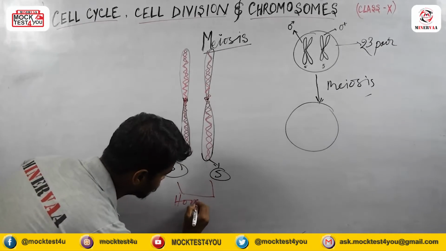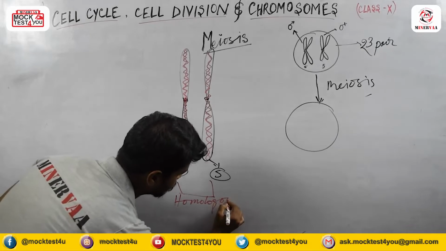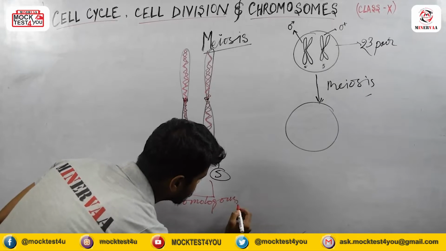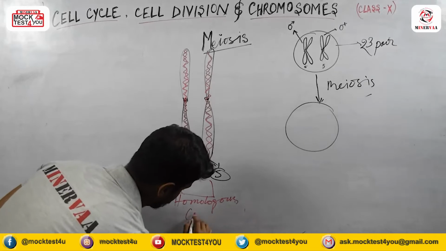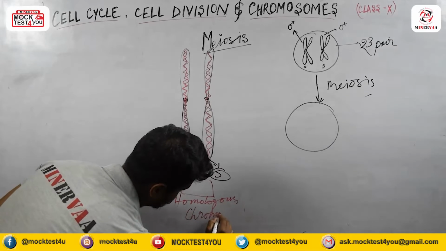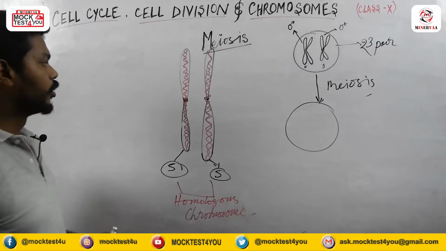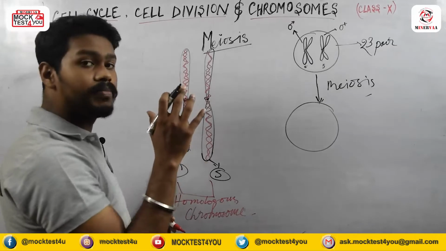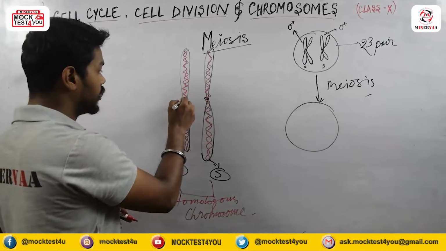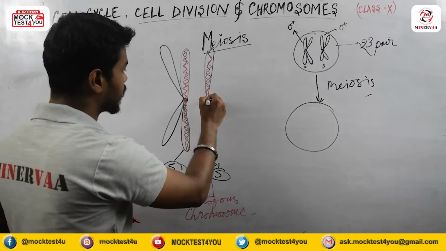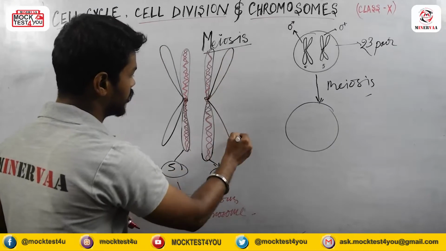Homologous chromosome. I already told you that during the interphase it will double its content, meaning this kind of structure will be produced.